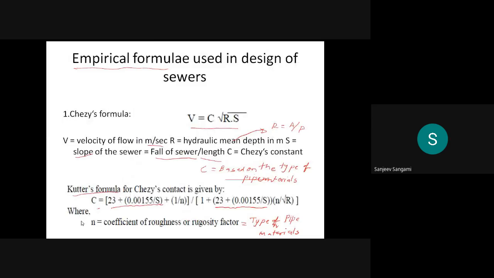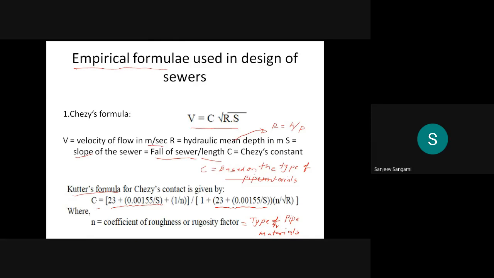Where V is the velocity of flow in meters per second, R is the hydraulic mean depth.